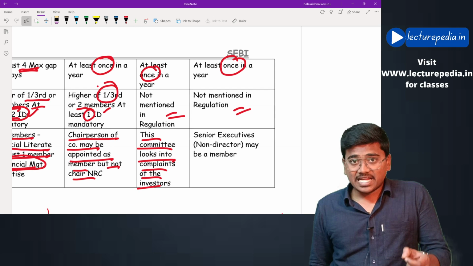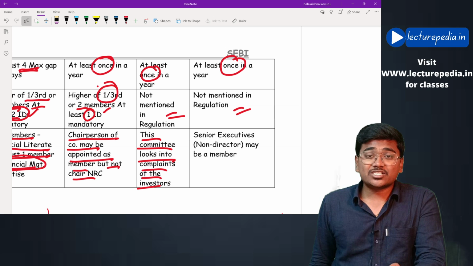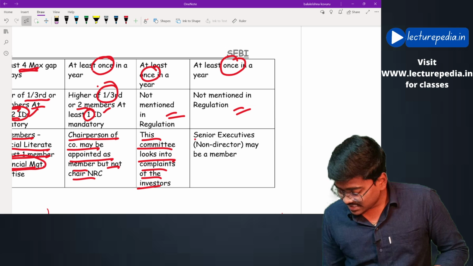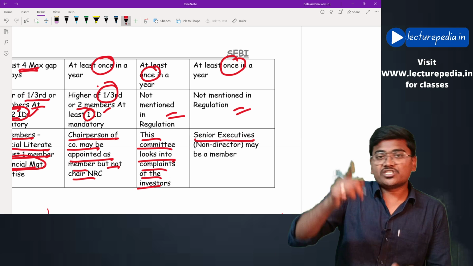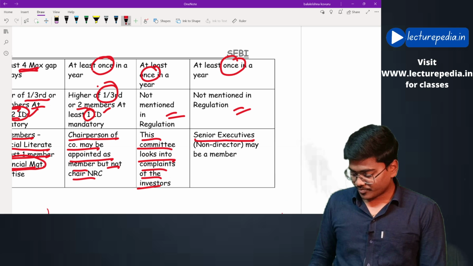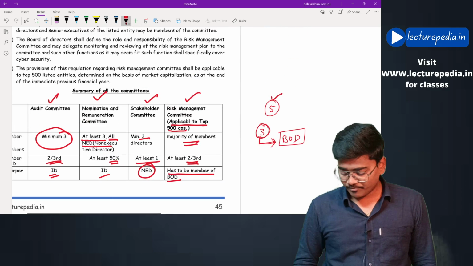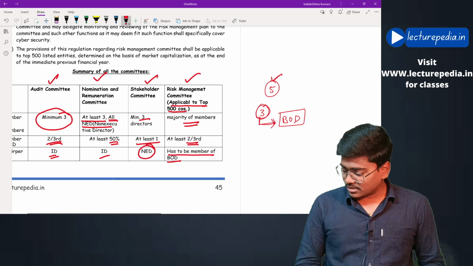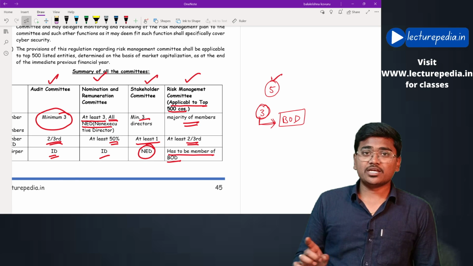The speciality of this risk management committee is that not only the directors of the company but also senior executives of the company can be appointed as members. Hope that is clear. By this we have completed the entire discussion of these committees and also the entire concepts relating to SEBI LODR regulations.